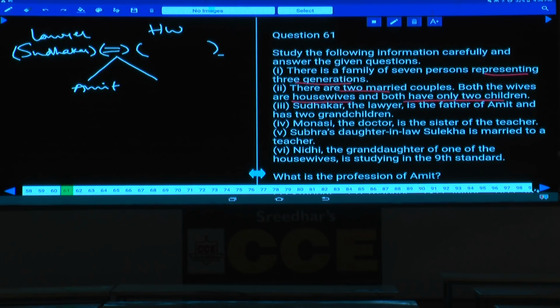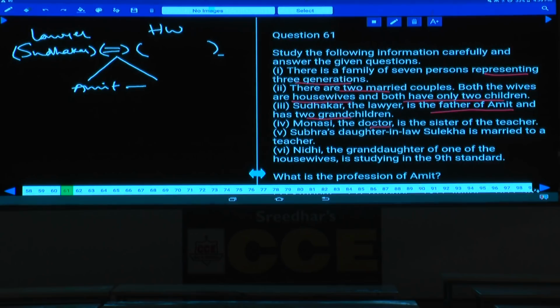And Sudhakar the lawyer is the father of Amit and has 2 grandchildren. Now this Amit and this Sudhakar are having 2 children. Whether Amit got married or Amit's siblings got married, there is no information as of now. And Monasi the doctor is the sister of the teacher. Monasi the doctor is the sister of the teacher.